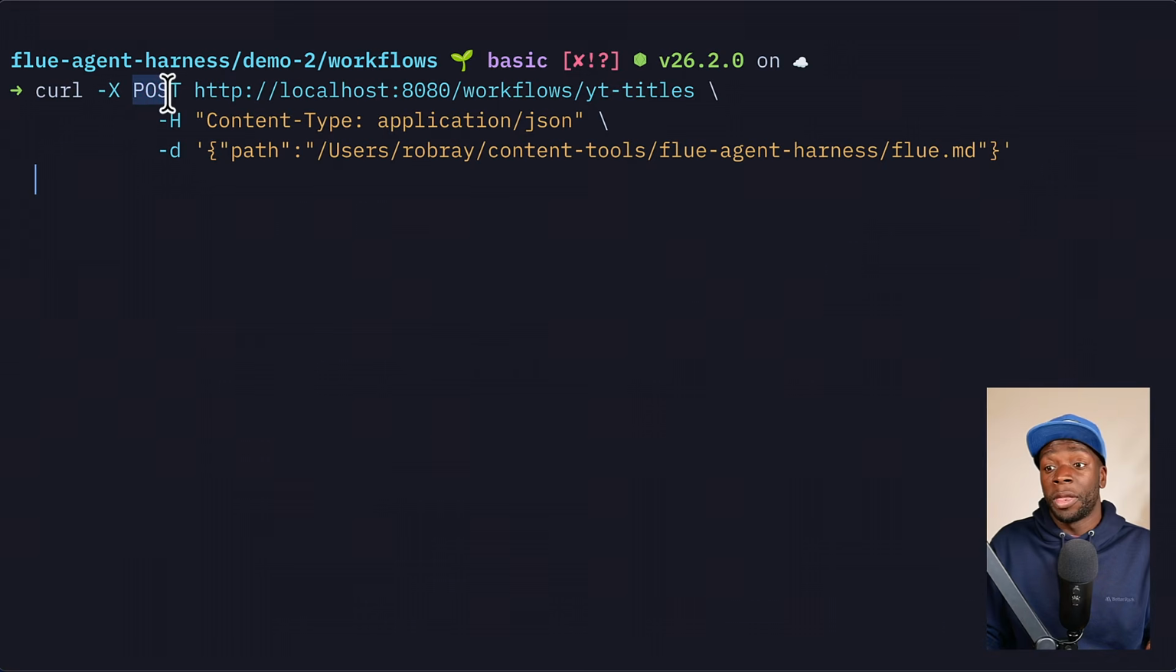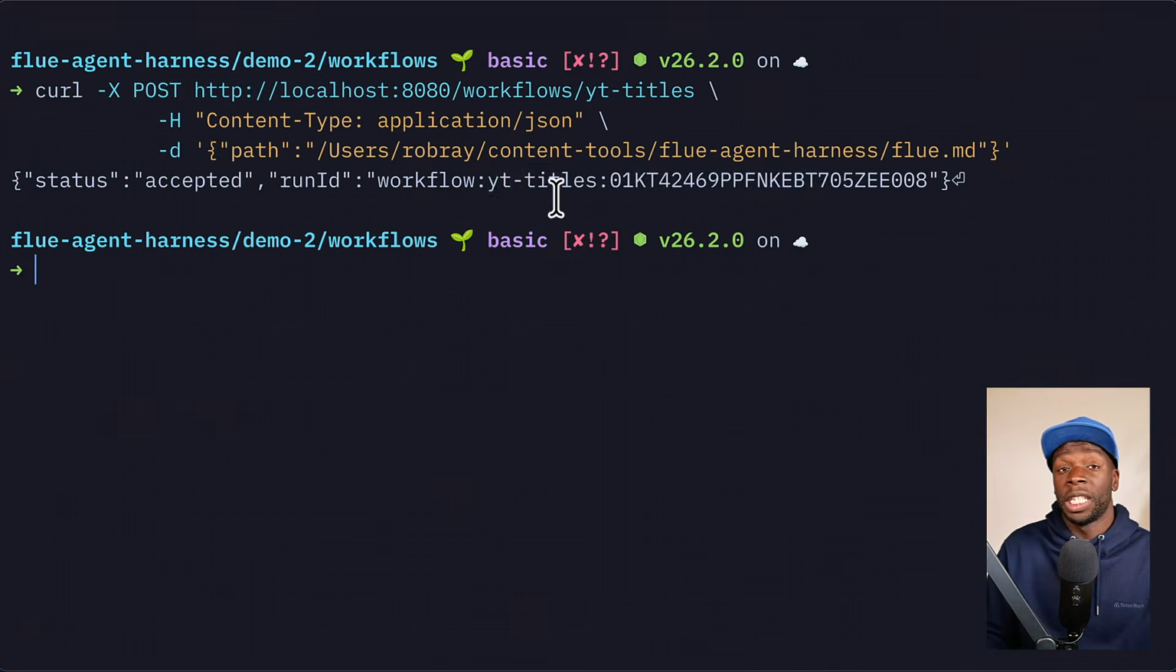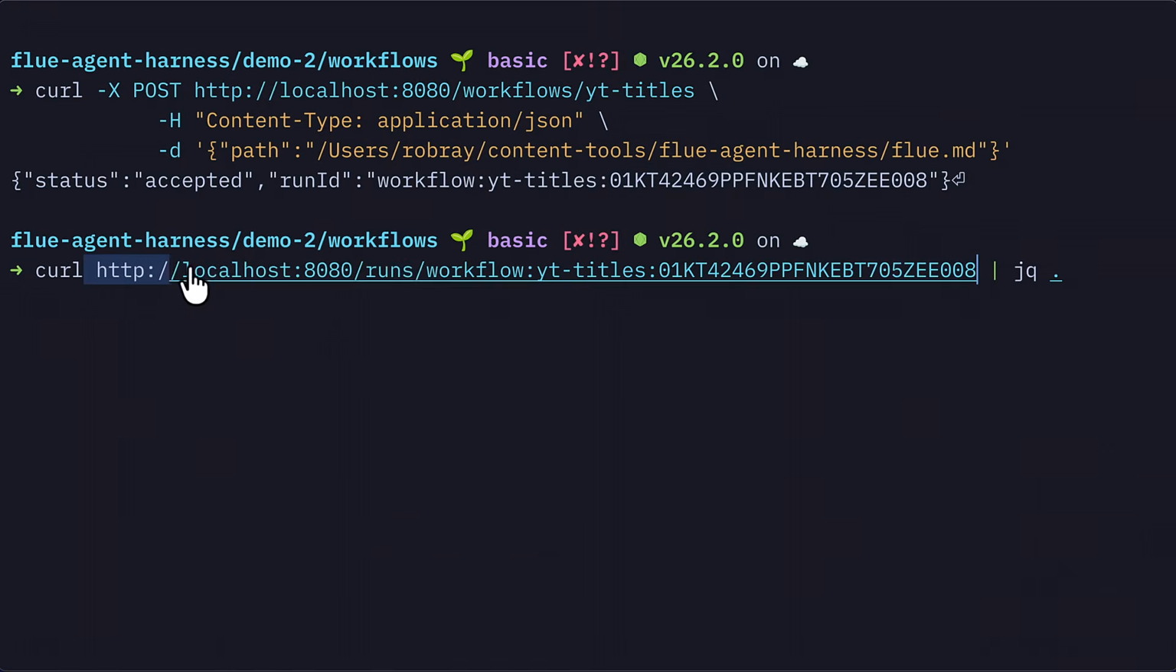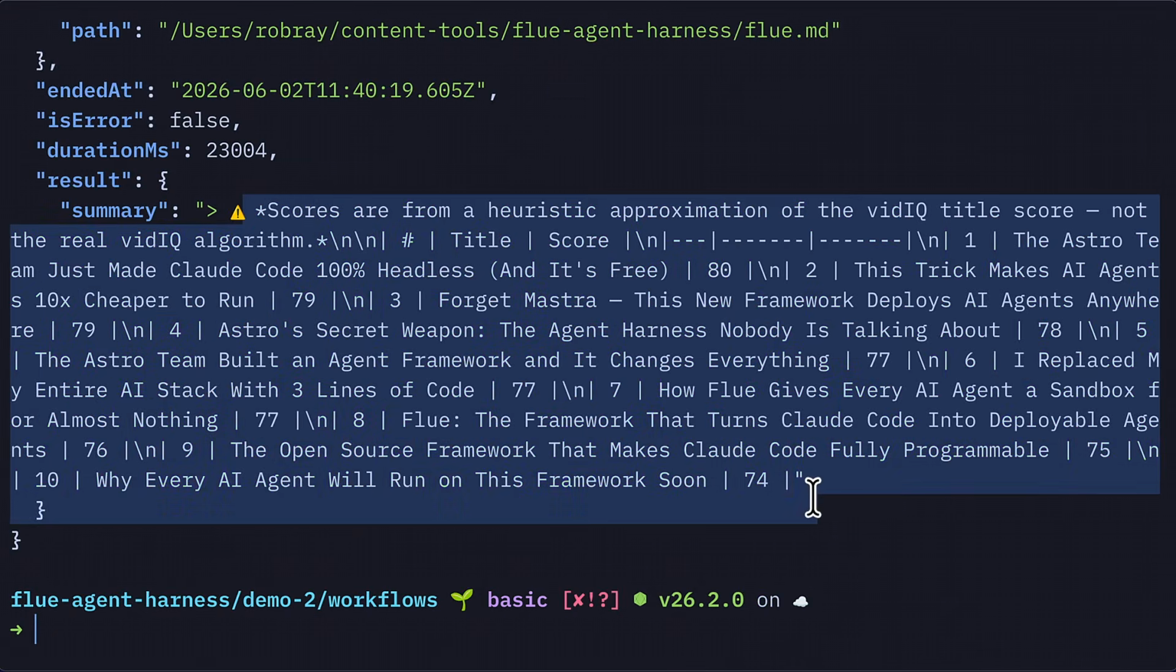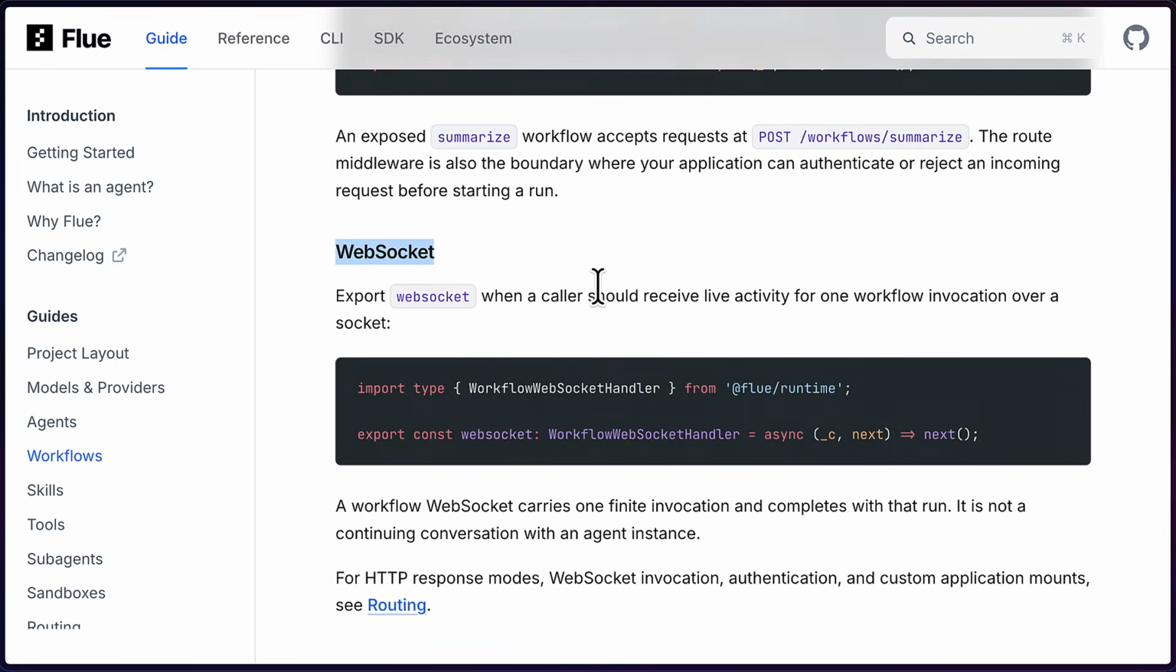Now I can run curl with the post method to the port that was specified, select a workflow, and give it some data, which gives us a workflow ID. And then if we curl for workflows, specifying our specific workflow ID, I'm piping to JQ just to make it easier to read, we can see information about our workflow and a summary of the results. Of course, Flue supports WebSockets instead of HTTP if you wanted to stream the workflow information.